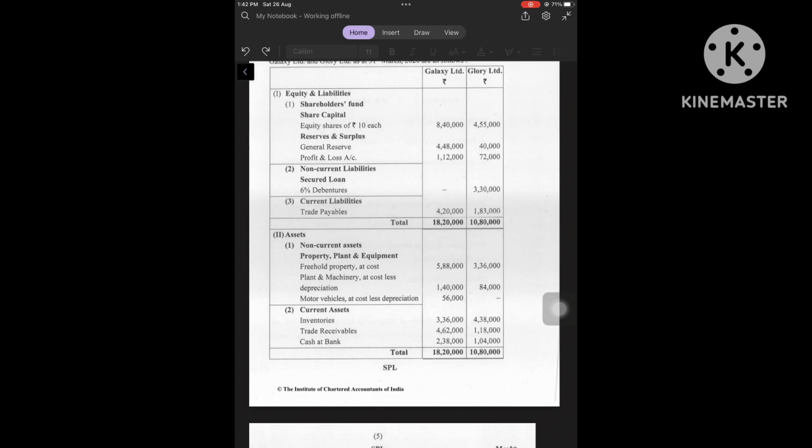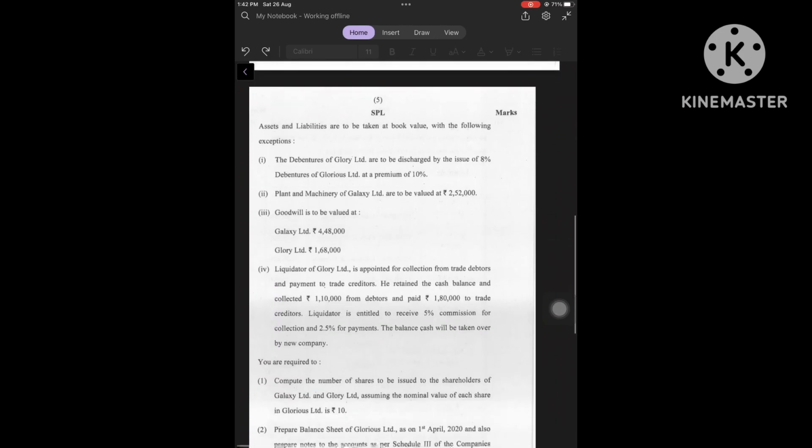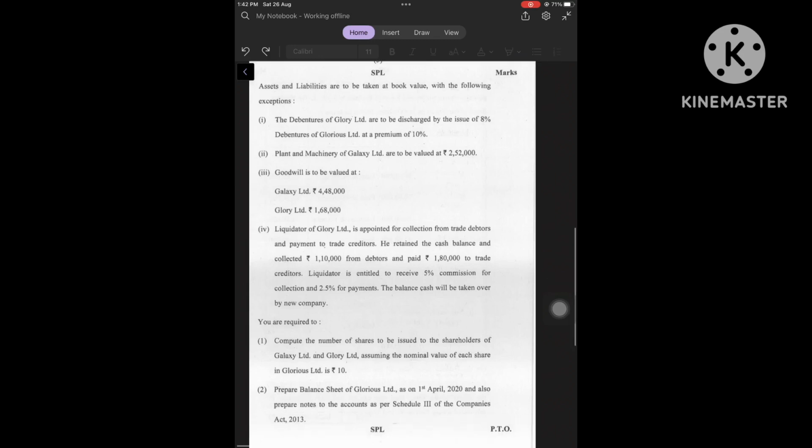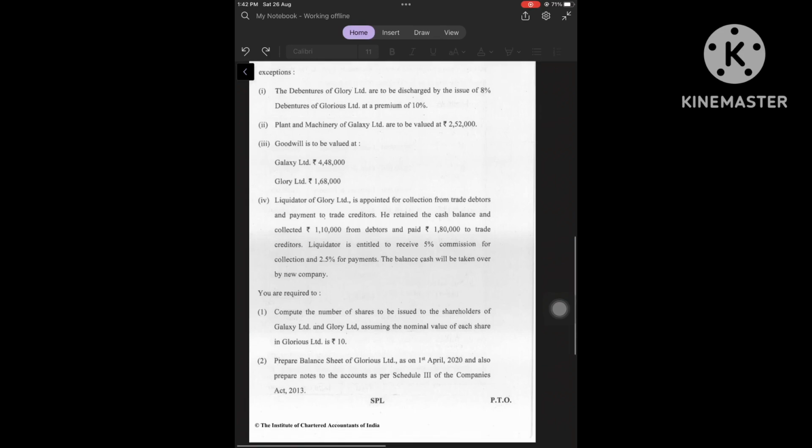Assets and liabilities are to be taken at book value with the following exceptions. The debentures of Glory Limited are to be discharged by issue of 8% debentures of Glorious Limited at a premium of 10%. Plant and machinery of Galaxy Limited are to be valued at 2,52,000. Goodwill is to be valued at 4,48,000 for Galaxy Limited, and for Glory Limited, it is 1,68,000.